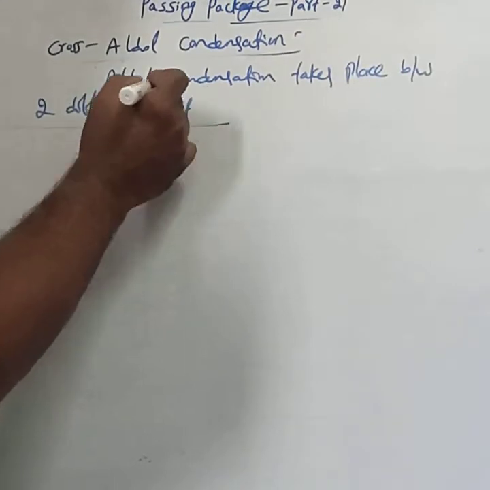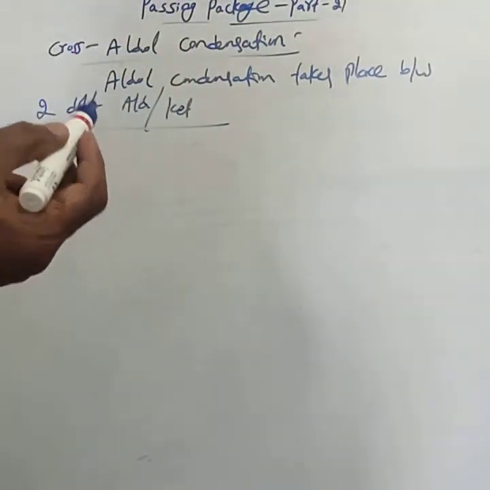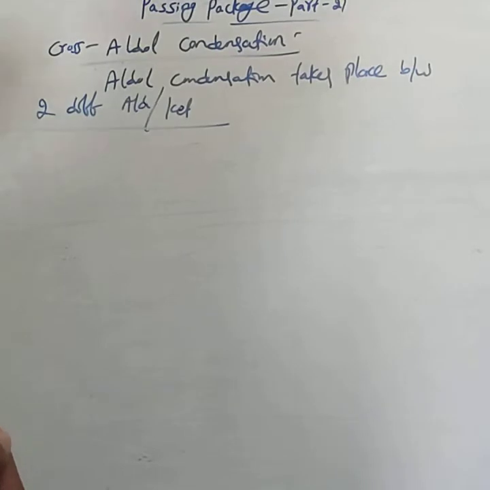While writing cross aldol condensation, you have to consider that one of the aldehydes or ketones must contain an alpha hydrogen. Only then can we write the cross aldol condensation reaction.